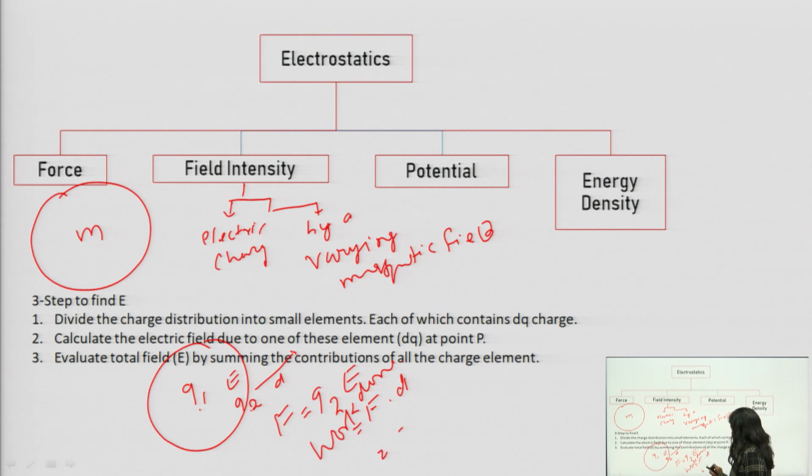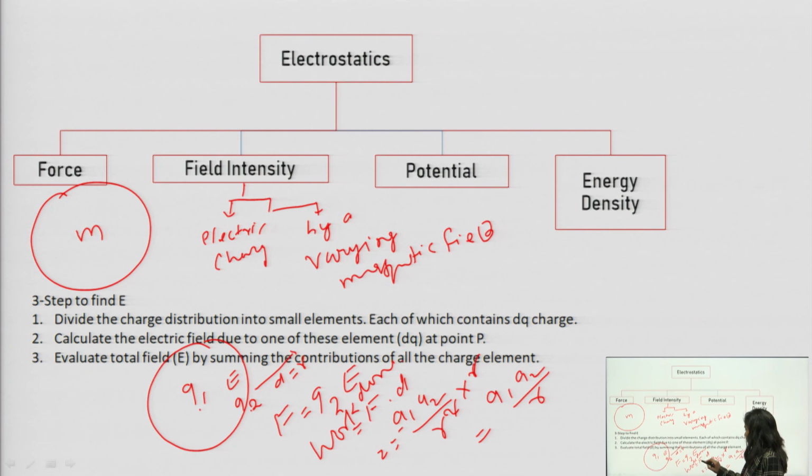Finally, according to Coulomb's law, we can write F as Q1 Q2 by R square, and d is also a distance only, so we can write it as R. This R and R will cancel out, and finally we will get the value of energy or work done as Q1 Q2 by R. Similarly, the energy or work done will be equal to K Q1 Q2 by R.